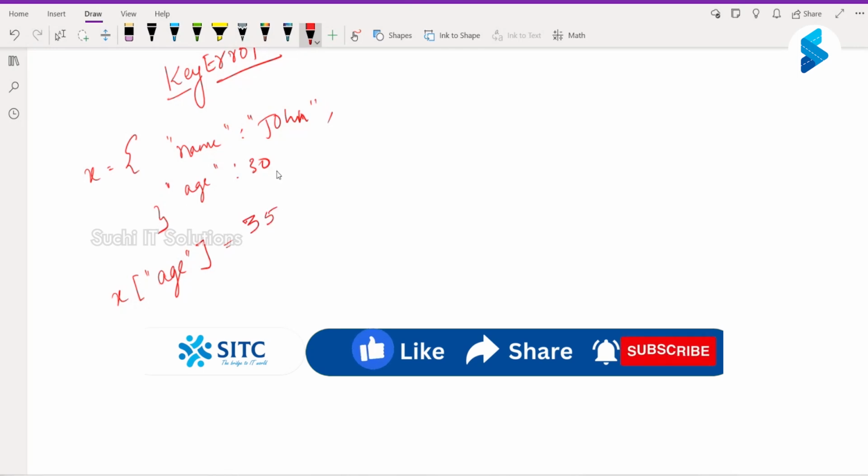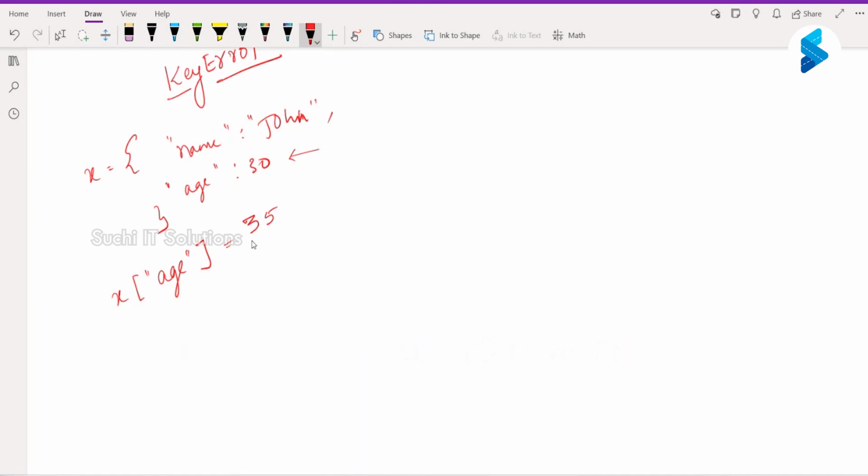If the key is present, it will update the value. If the key is not present, it will create the key value pair.